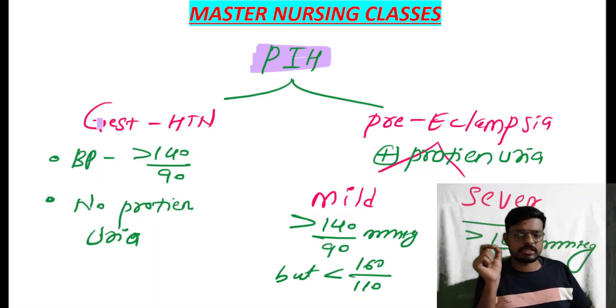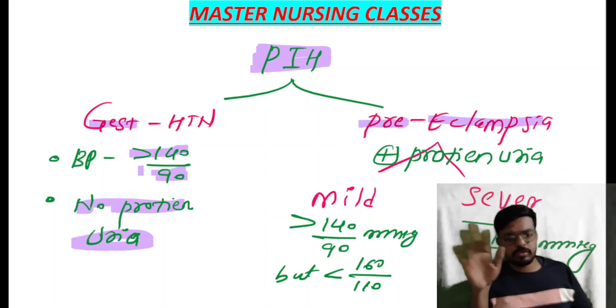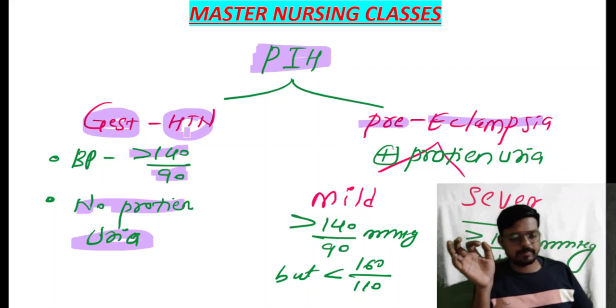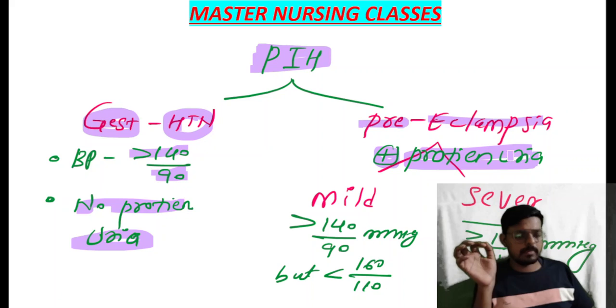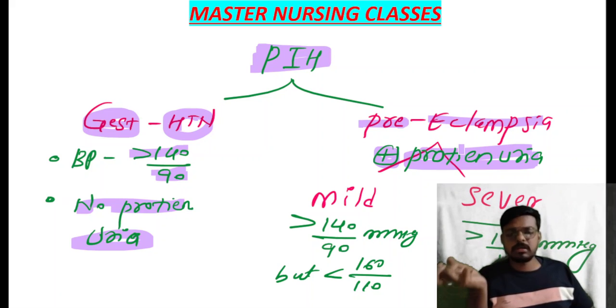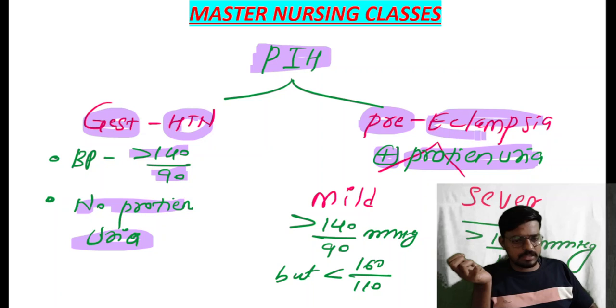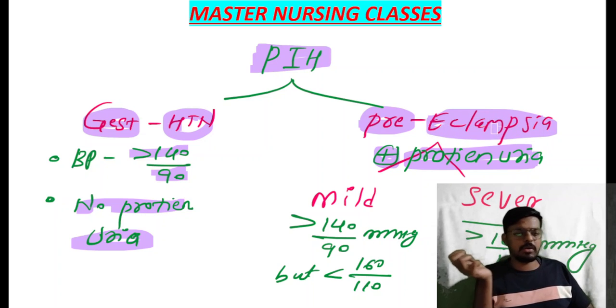Pregnancy induced hypertension is again divided into gestational hypertension and preeclampsia. If the BP is more than 140 by 90 but there is no proteinuria, that is gestational hypertension. High BP after 20 weeks plus proteinuria is what we call preeclampsia. In preeclampsia there are two types: mild preeclampsia and severe preeclampsia.